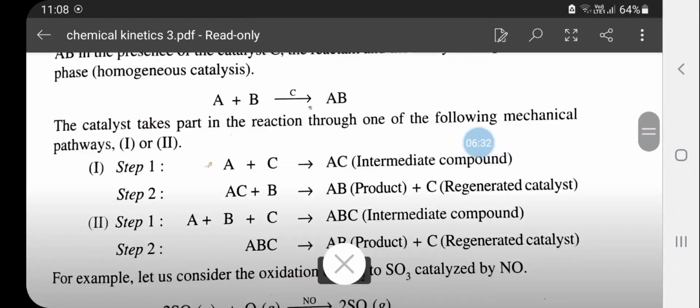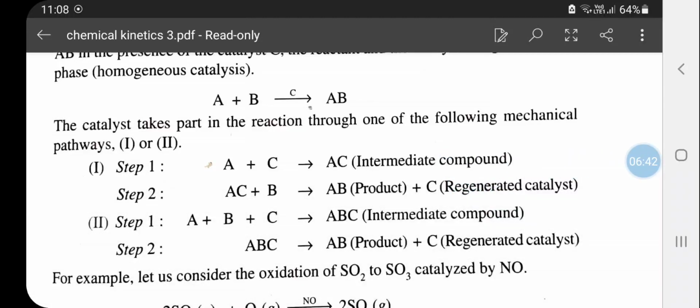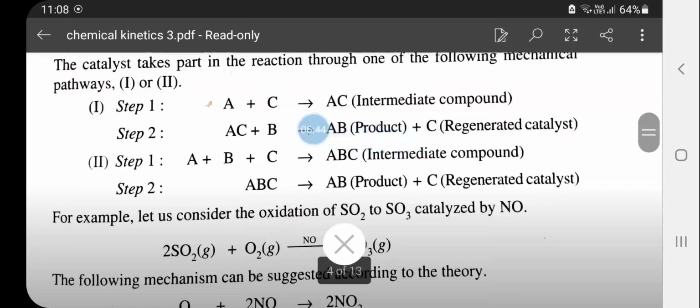So here, consider reactants A and B combining to form product AB in the presence of catalyst. There will be an intermediate compound which will be forming in two different steps. Either the first one or the second will be followed. In the first step, A, that is one of the reactants, will combine with the catalyst and form an AC intermediate.